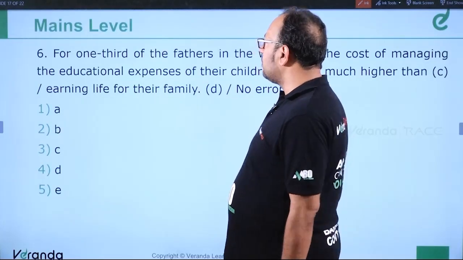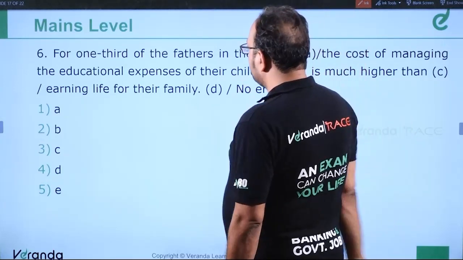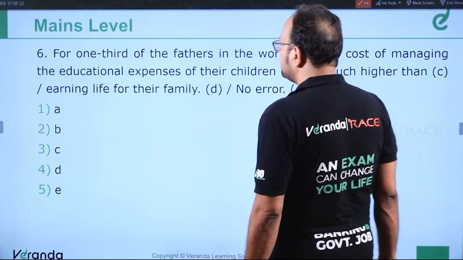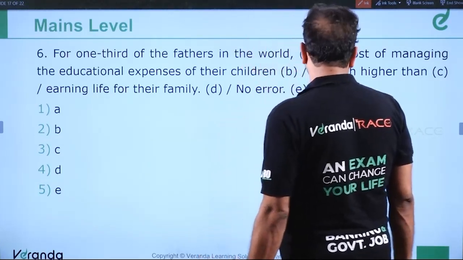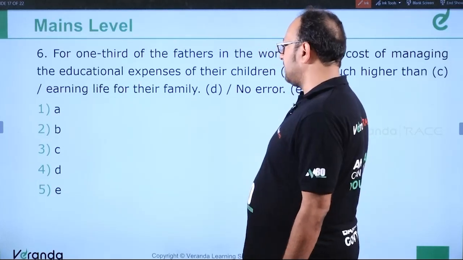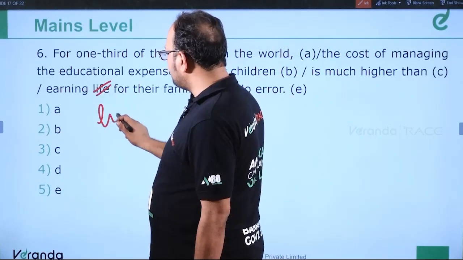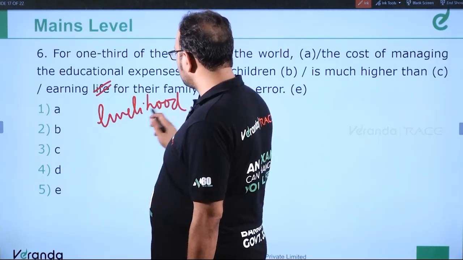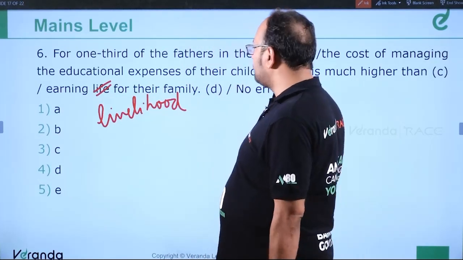For 1/3 of the fathers in the world, this is a common error. For 1/3 of the fathers in the world, the cost of managing the educational expenses of their children is much higher than earning life for their family. So 100%, this is incorrect. So it should be livelihood, or living for that matter. So it will be better to earn livelihood for their family, not life.